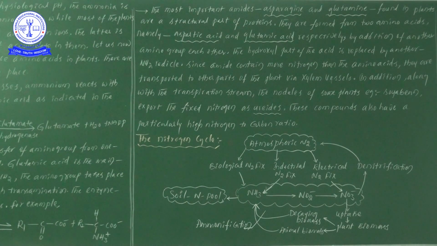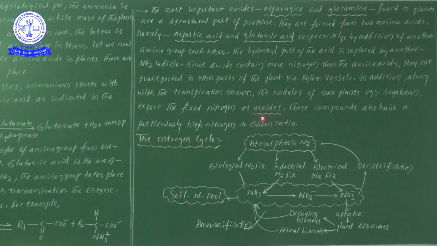So here, the transpiration stream means that while evaporation of water occurs in the leaves, as we saw in previous classes, an undisturbed column forms in the xylem cells. Thereby this transpiration stream helps to export the fixed nitrogen in the form of ureides.